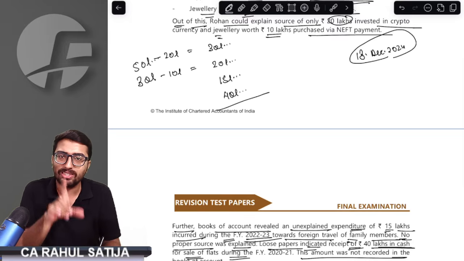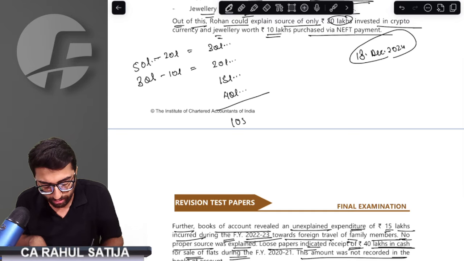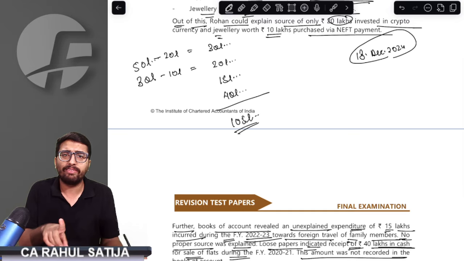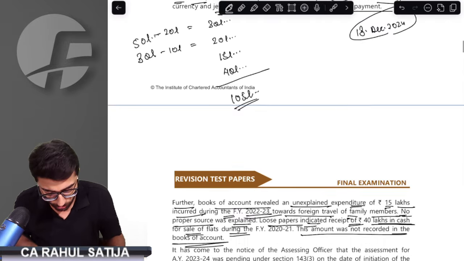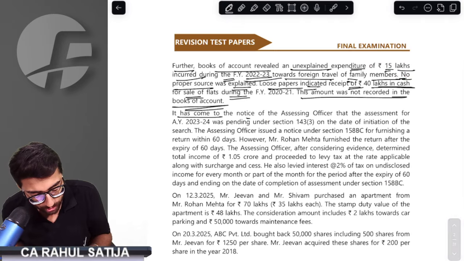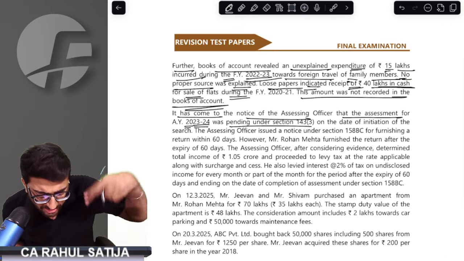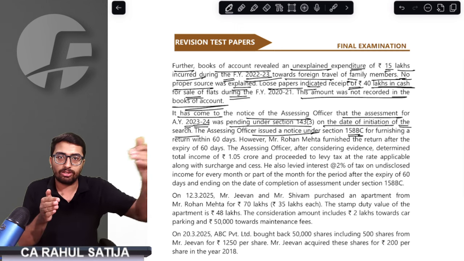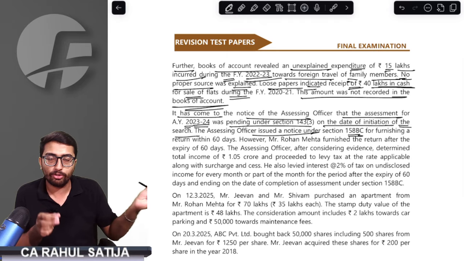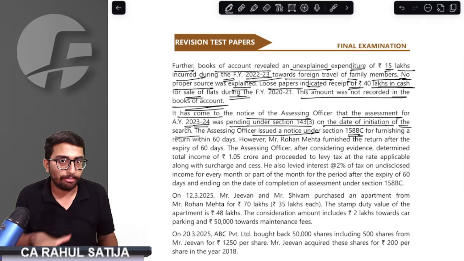Can you all calculate how much the unexplained income is? 105 lakh, or I should say 1.05 crore rupees, is the unexplained income of Mr. Rohan. It has come to the notice of the assessing officer that assessment for AY 2023-24 was pending under section 143(3) on the date of initiation of search. The assessing officer issued notice under 158BC since the search was concluded after 1st October 2024. So block assessment proceedings will take place in this case.